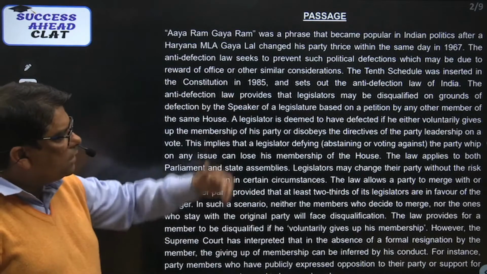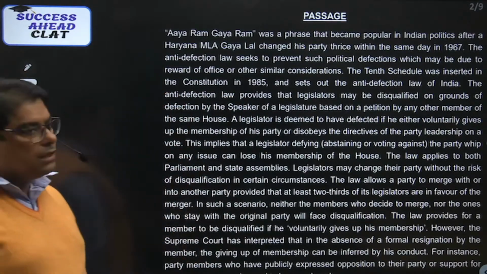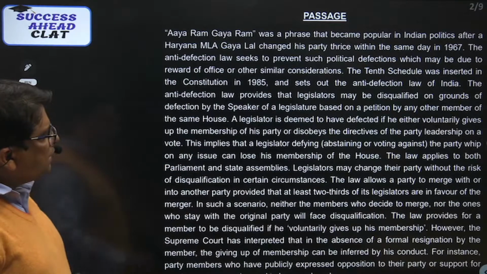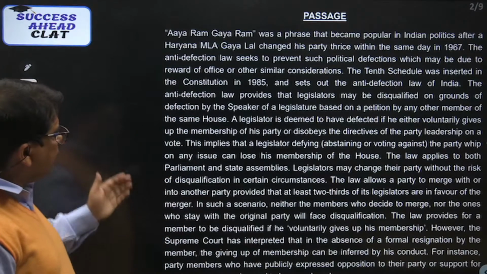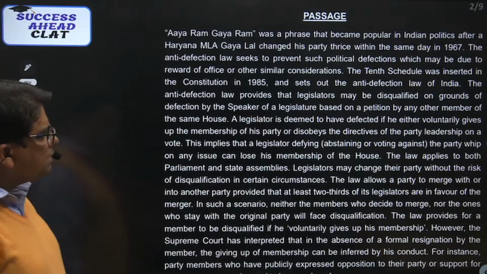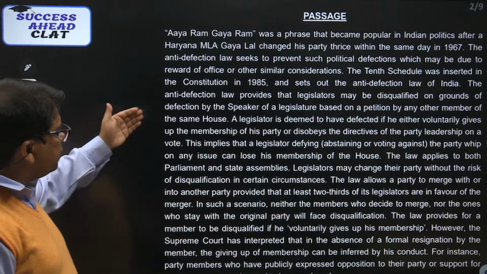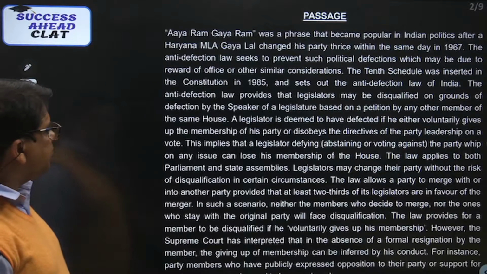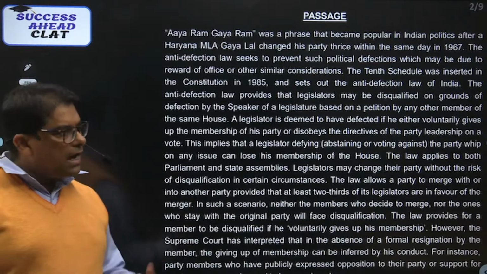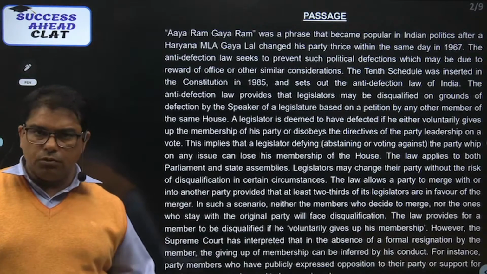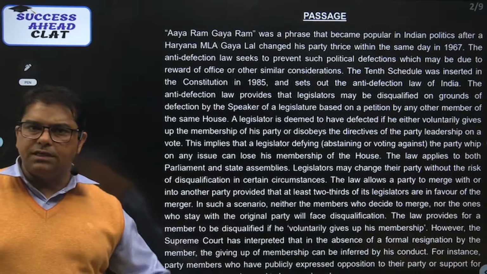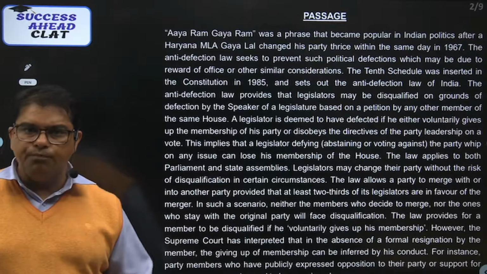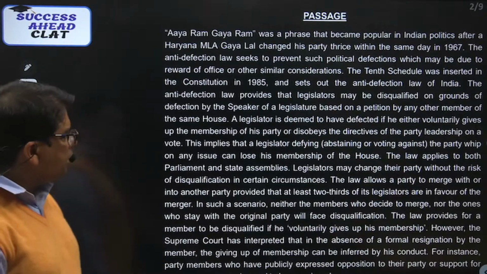कब बना था? The 10th Schedule was inserted in the Constitution in 1985 in the 52nd Amendment Act, and sets out the anti-defection law of India. The anti-defection law provides that legislators may be disqualified on the grounds of defection by the Speaker of a legislature based on a petition by any other member of the same house. Anti-defection law basically is applied to both the Parliament as well as the state assemblies. पार्लियामेंट में लोकसभा राज्यसभा दोनों में लागू होगा, and similarly state legislature में भी ये equally लागू होगा.